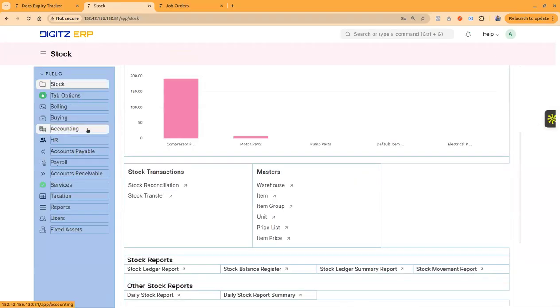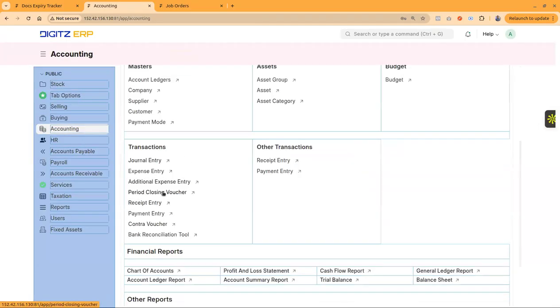In addition to that, in the accounting module, we have the option for period closing, creating a period closing voucher. It will convert your P&L to the profit account, then it will be carried forward to the balance sheet. So when we are starting a new accounting period, all the expenses and income are cleared, and the profit and loss account will come to nil. Then we can start the first day of the new accounting period.